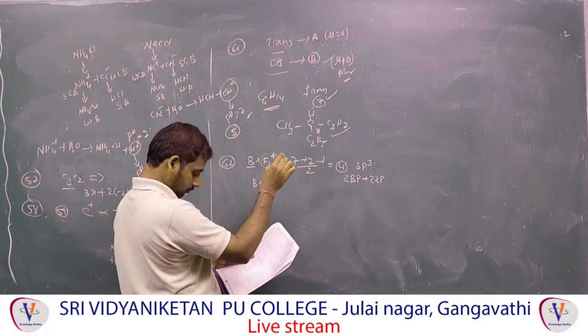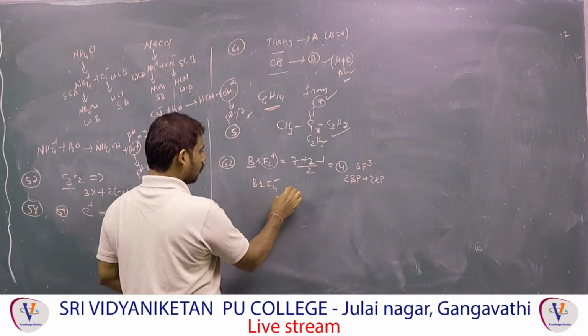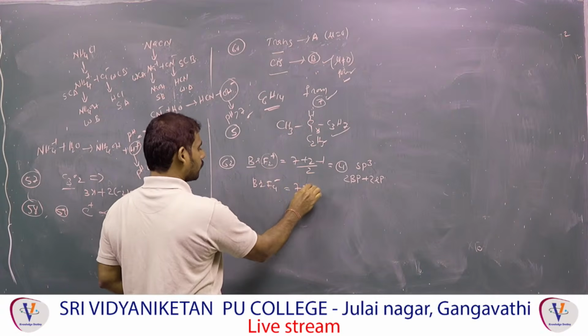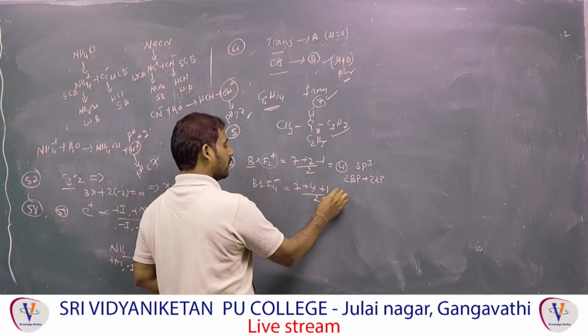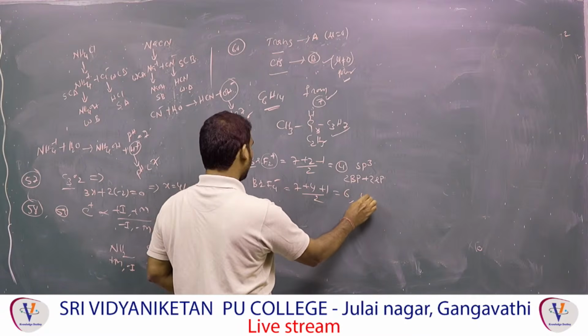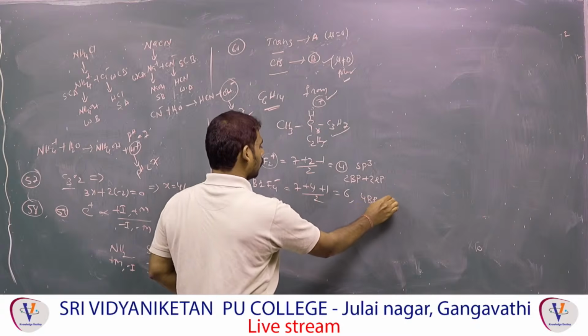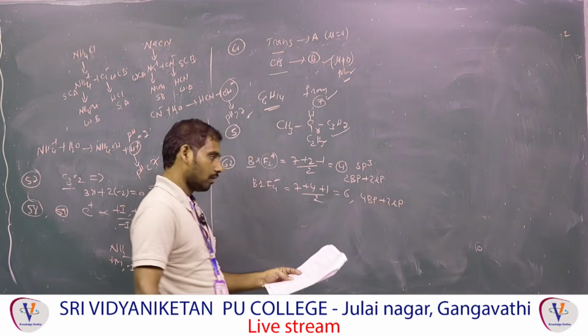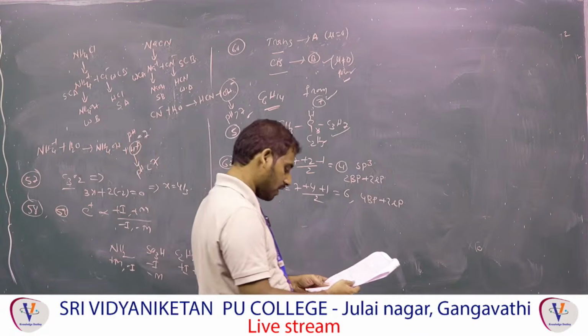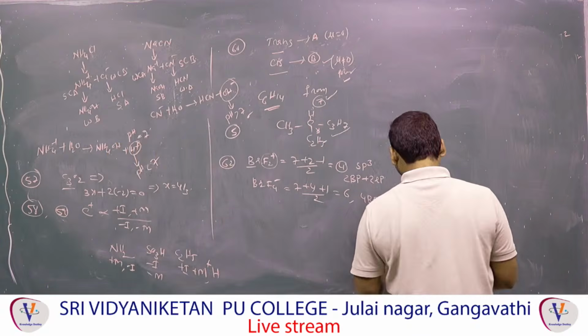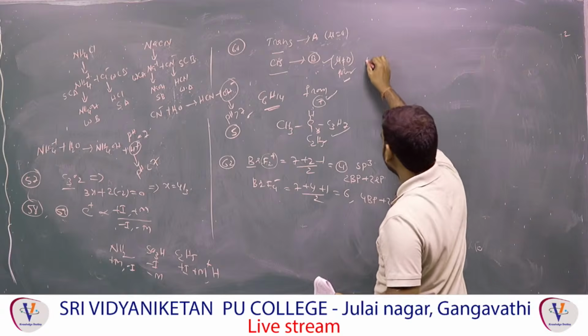Next one, BrF4 minus. Group number 7, number of halogens 4, and minus means you have to add 1, then divide by 2: 8 plus 4 by 2 is 6. 6 means how many bond pairs? 4 bond pairs and 2 lone pairs. Octahedral arrangement means the shape changes to what? Square planar. So the answer is bent and square planar. Next one, question 63.